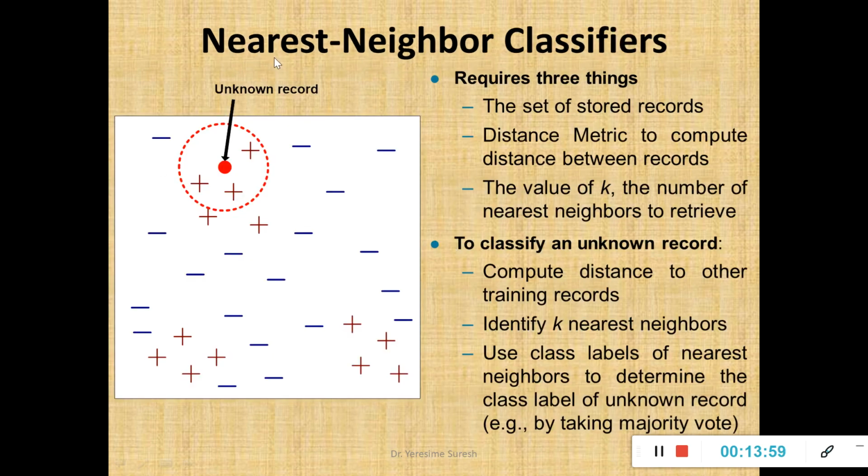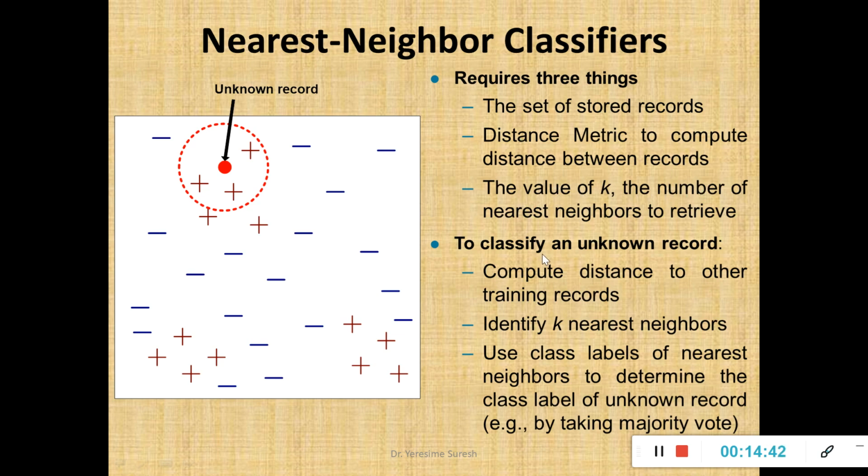Now, how exactly the nearest neighbor classifier works, what is required, we'll discuss. Fine. So your nearest neighbor requires 3 things. What are those? The set of stored records. That means the training samples. I said right, the nearest neighbor classifiers or your instance based classifiers are examples of lazy learners. They will store the examples. So first thing is they need the stored records. Second, as I told, compute the distance between 2 records. Which are those 2 records? The training record and the testing record. Compute the distance using Manhattan, Minkowski's and Euclidean distance, and then decide the value of k, so that how many nearest neighbors must be there. That is the value of k.